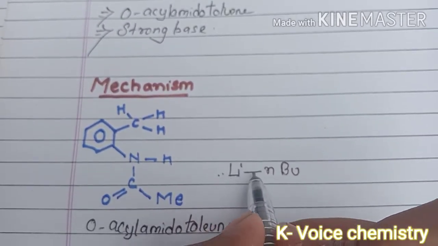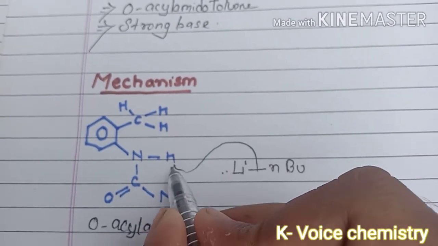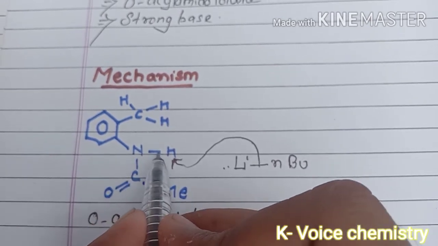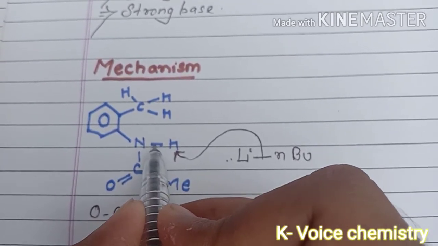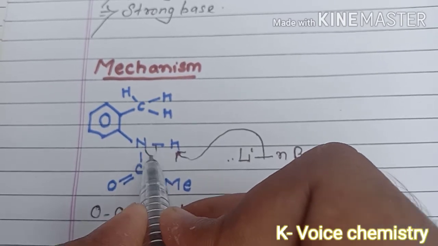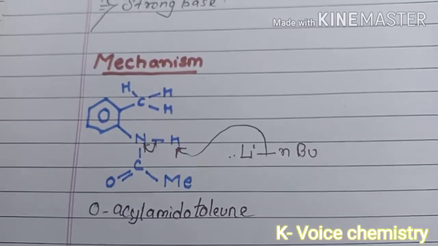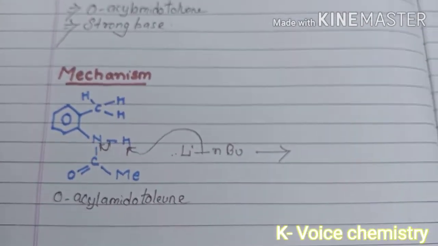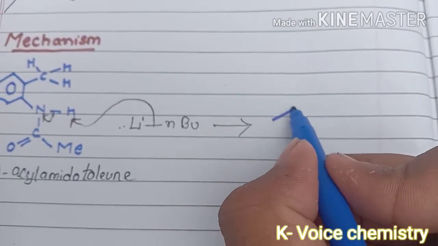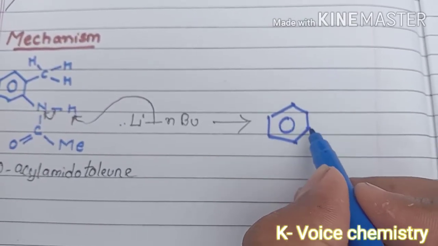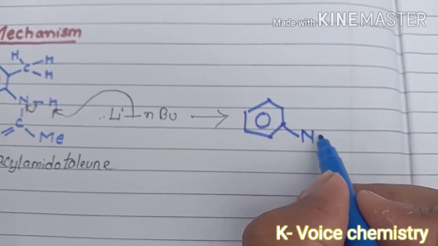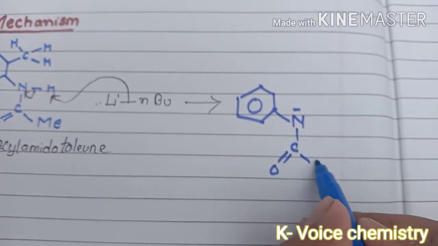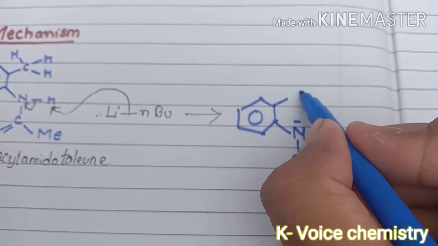It will extract the proton attached to this nitrogen, and the electron from this bond will be shifted towards the nitrogen, and a negative charge will be developed on the nitrogen. All other structure will be as it is.